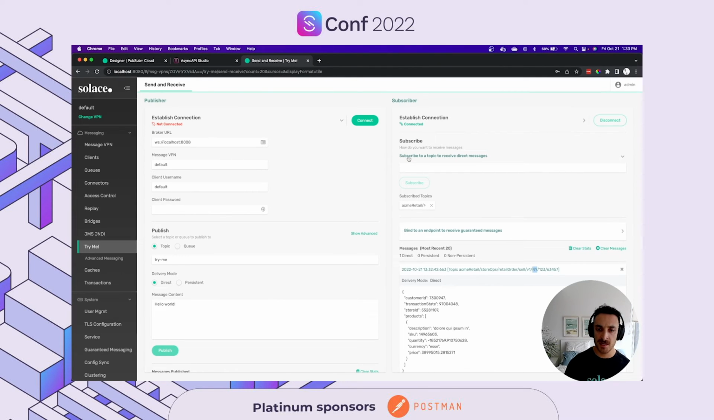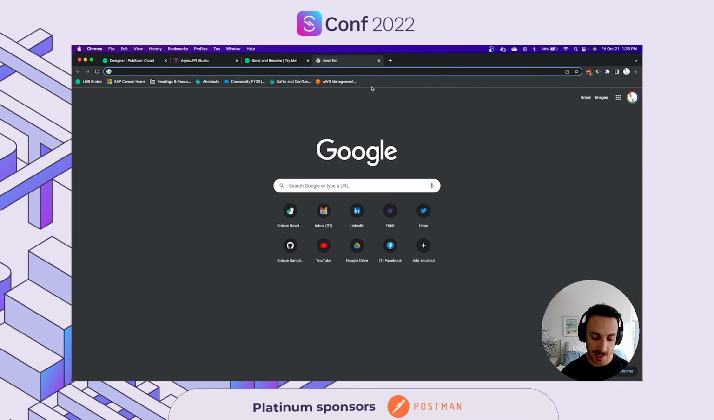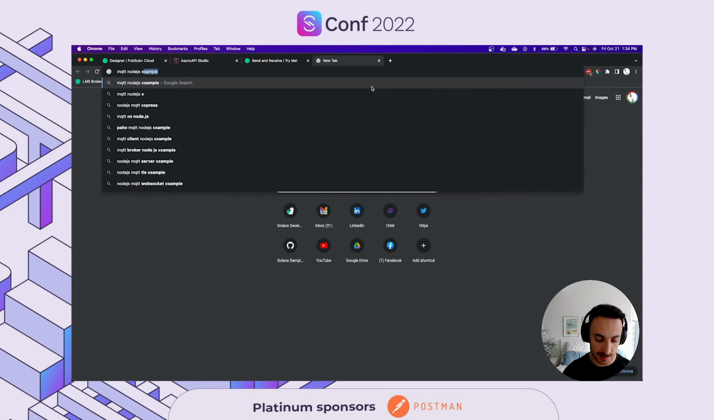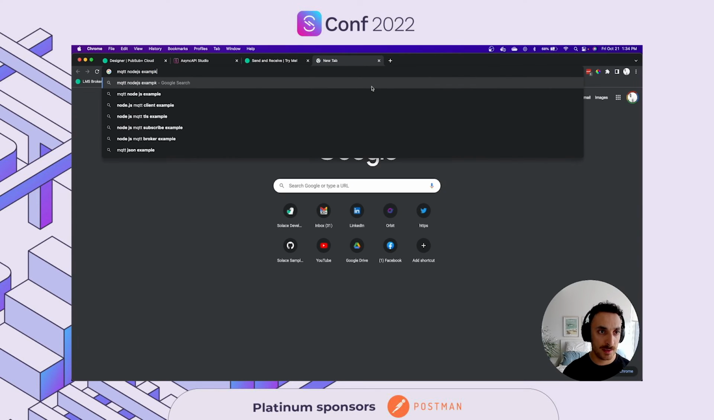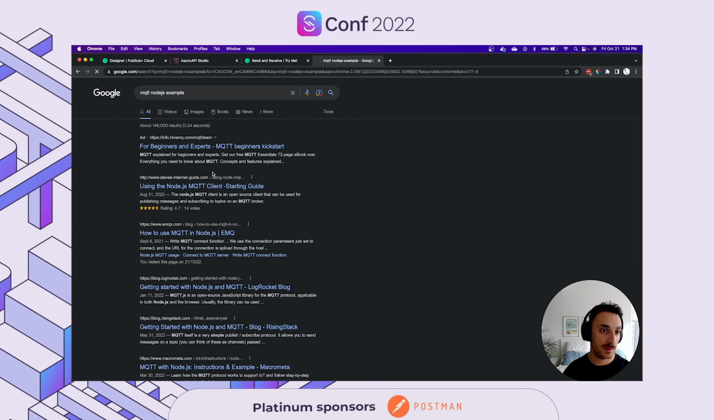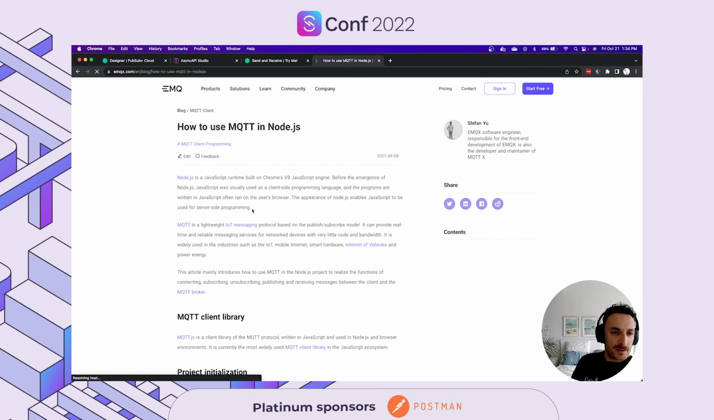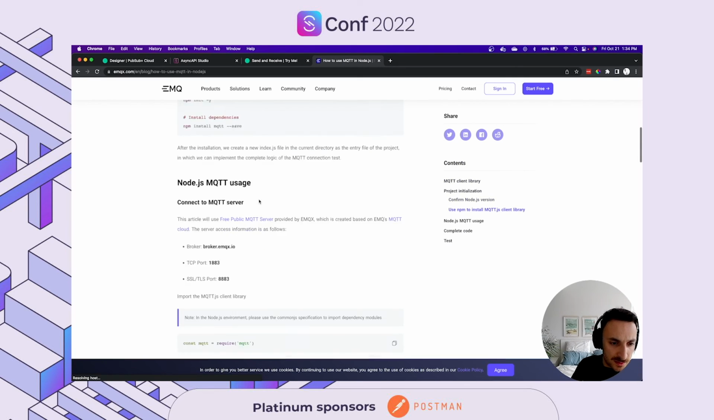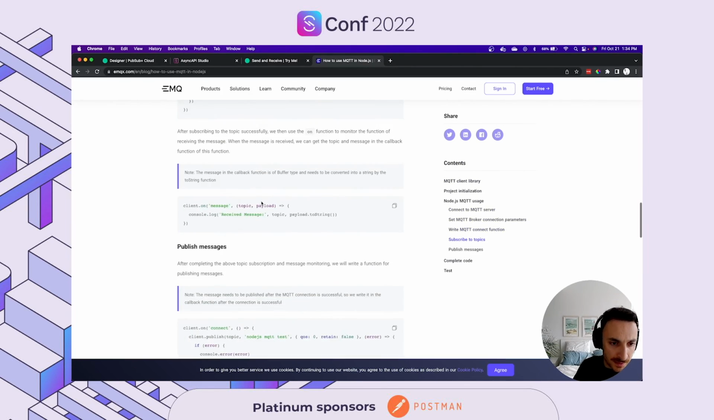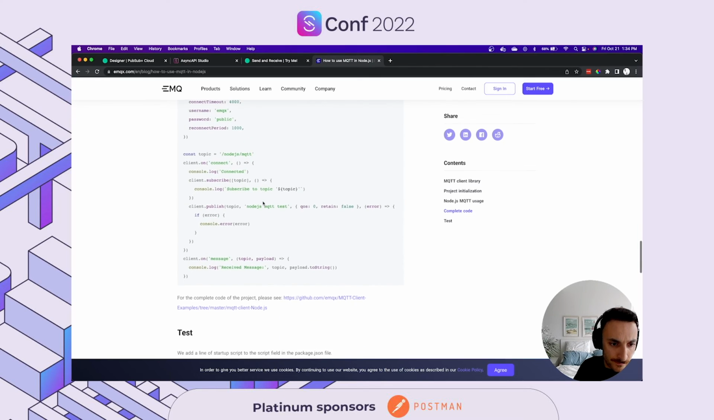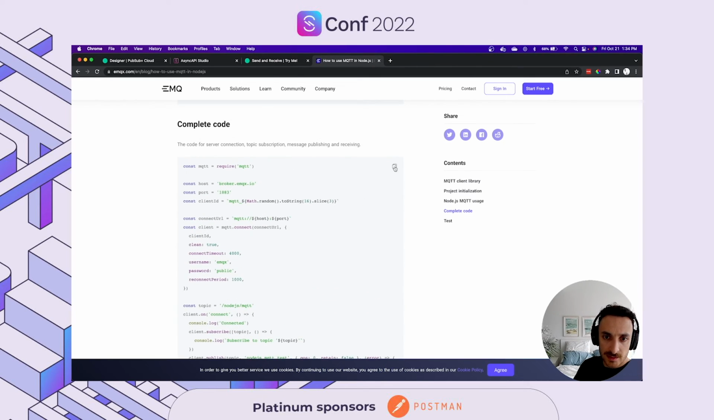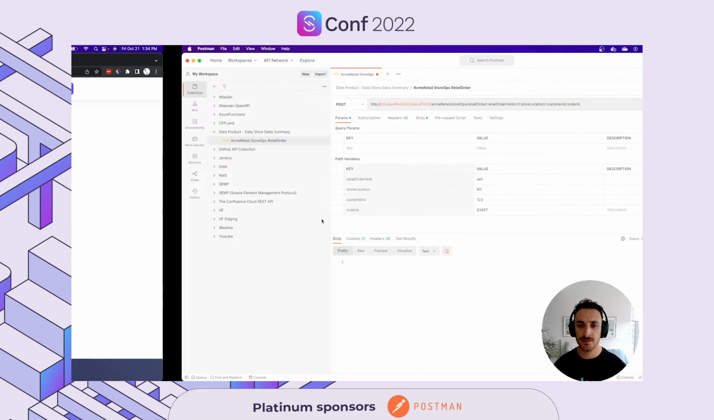So what I'm going to do is create a local microservice using MQTT with Node.js. So let's say MQTT Node.js example and see what we can get with this. All right, so let's see if this shows us a full example. Yeah, okay, so let's go ahead and try this out.